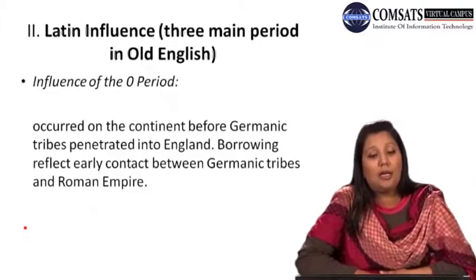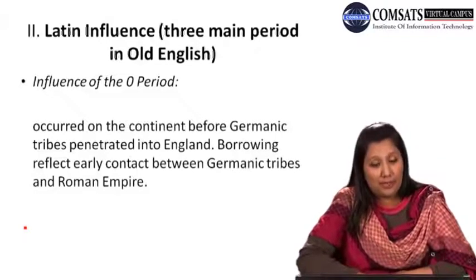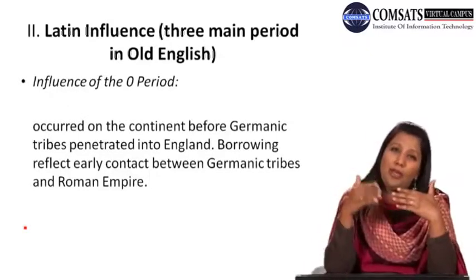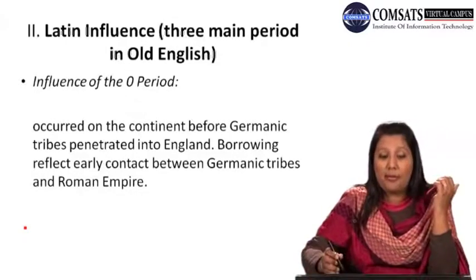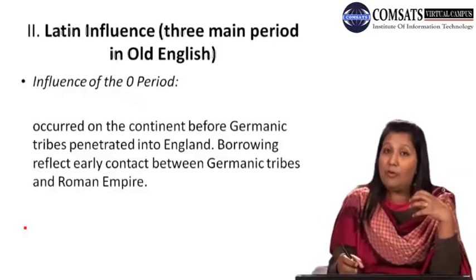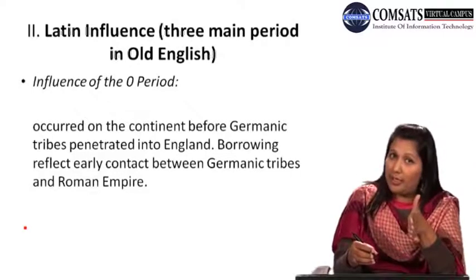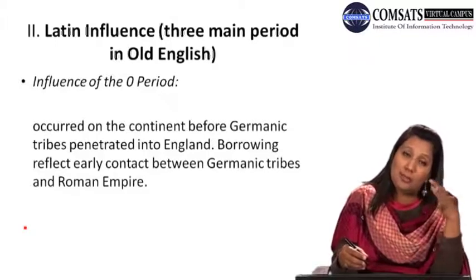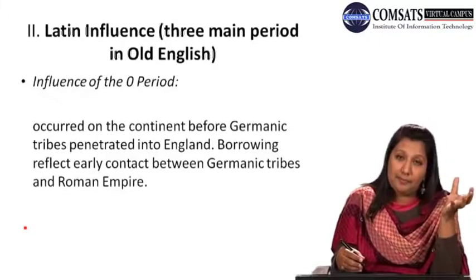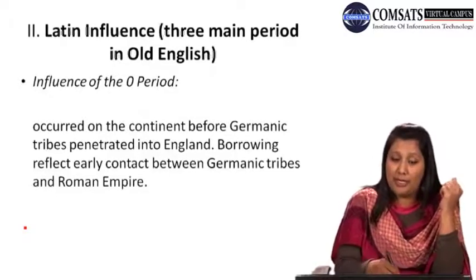The first influence occurred on the continent before the Germanic tribes penetrated into England.